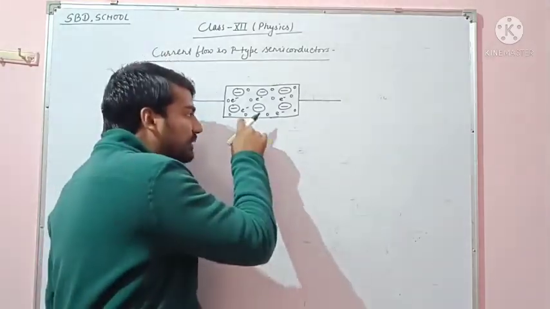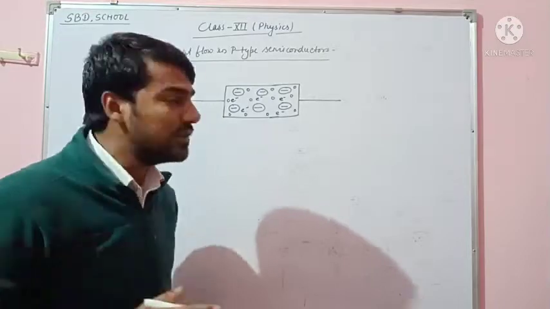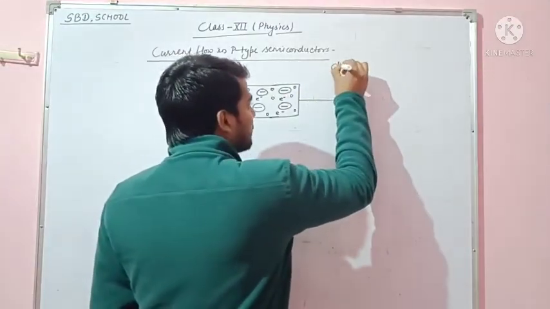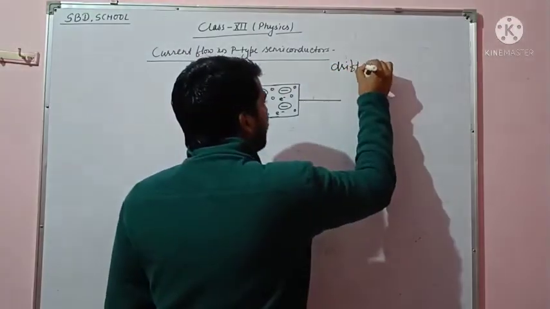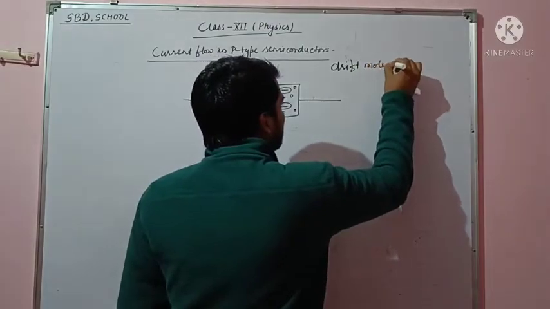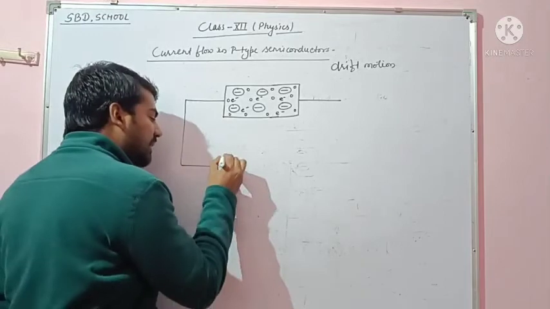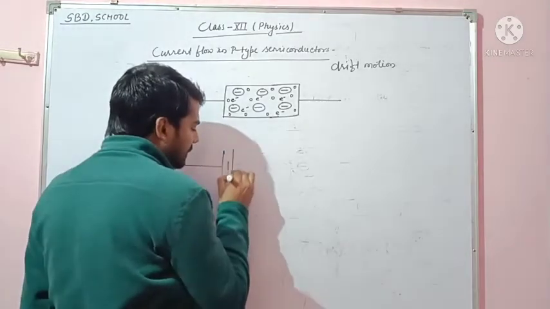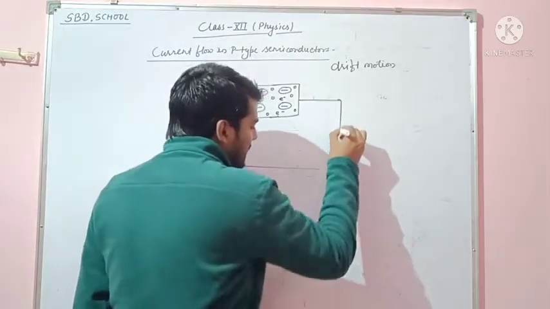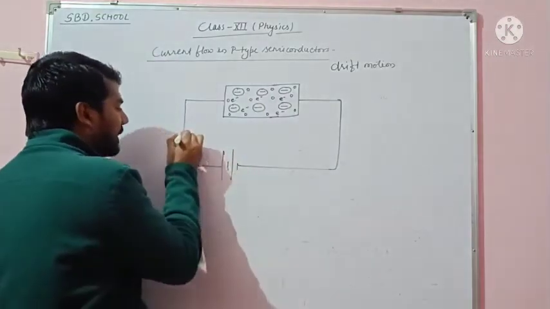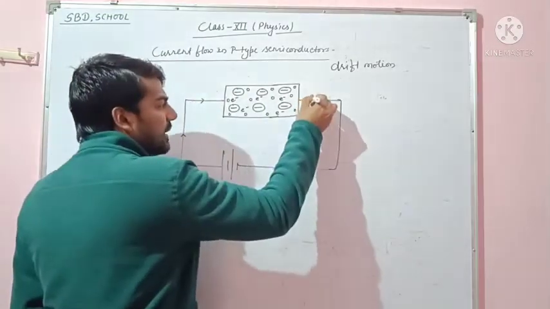The motion of these holes or electrons is called drift motion. When we connect this semiconductor to a battery, electricity flows in the semiconductor.